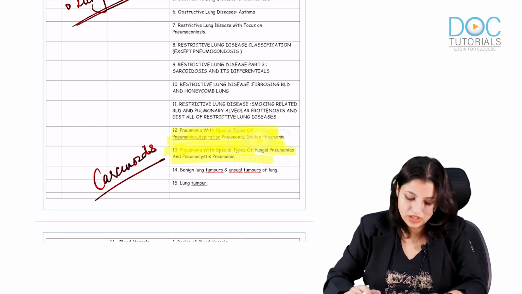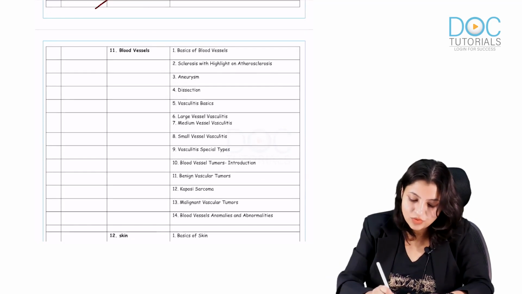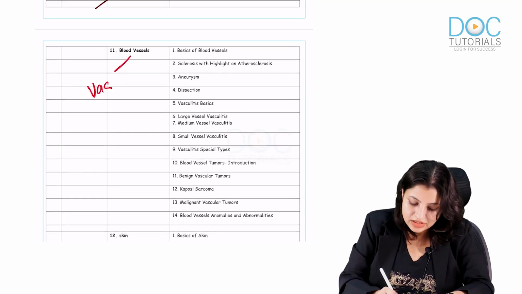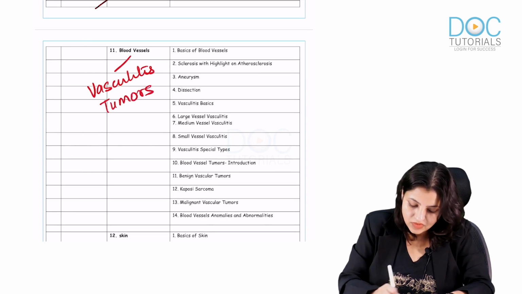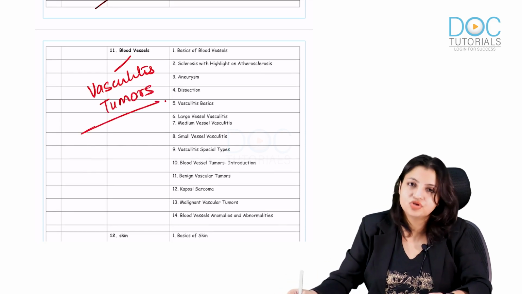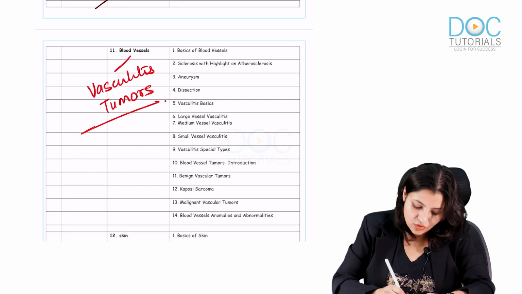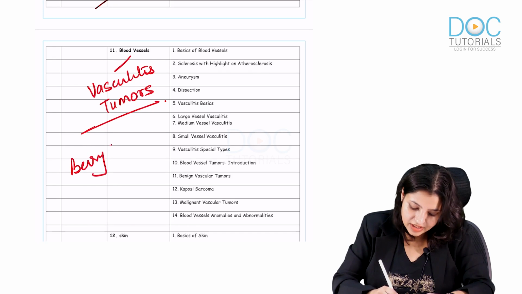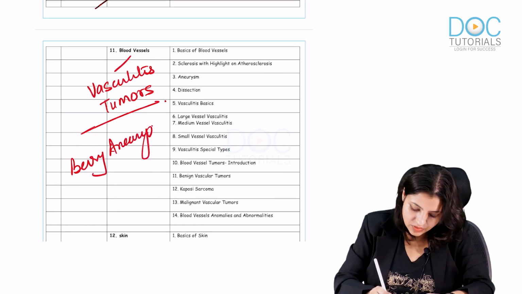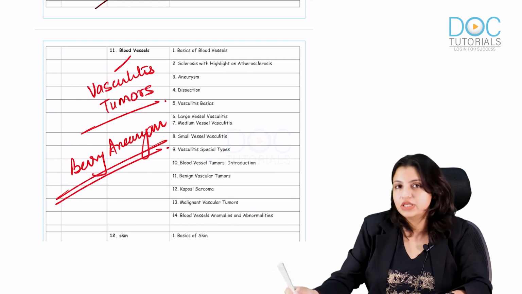So please see them. Now in blood vessels I want you to remember vasculitis and tumors. All the types of vasculitis and tumors must be known. Of course, do remember what the defect is in berry aneurysm. That is one of the most commonly asked questions in your exam.